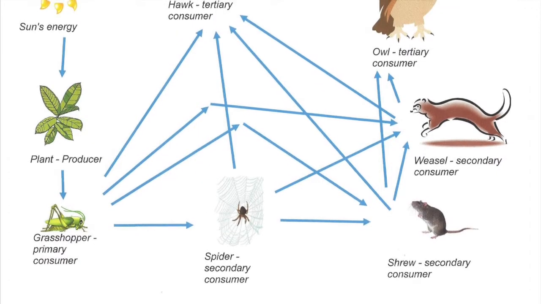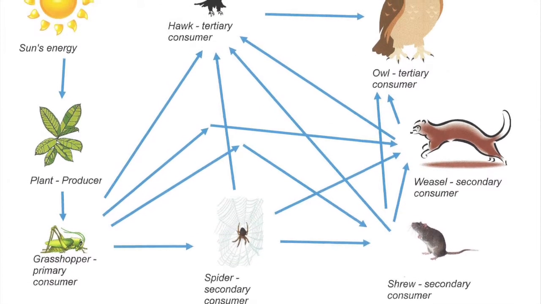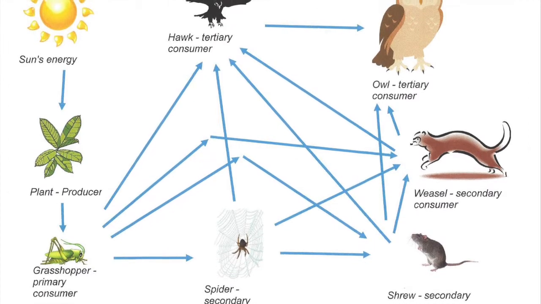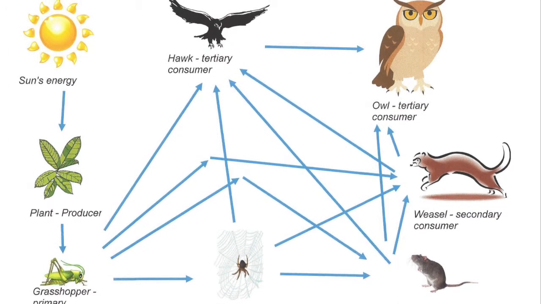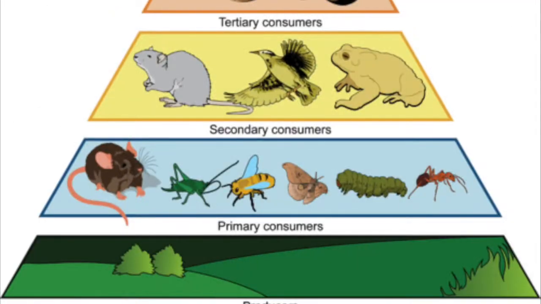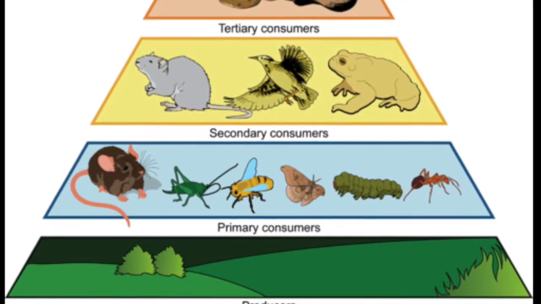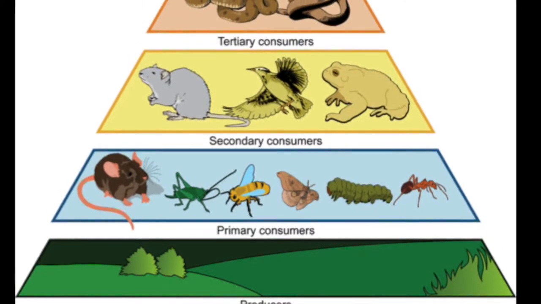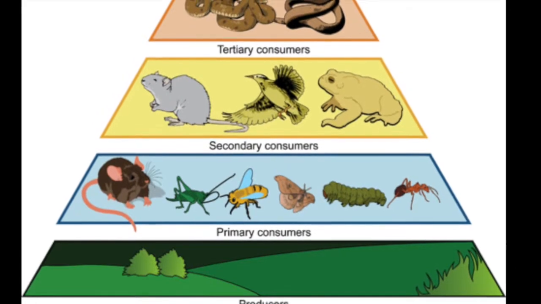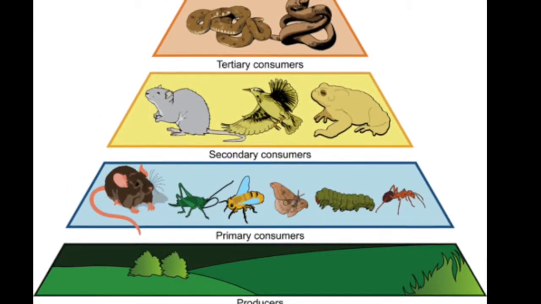Food webs. In most ecosystems, feeding relationships are much more complicated than the relationships described in a single simple chain. One reason for this is that many animals eat more than one kind of food. Trophic levels in ecological pyramids. Each step in the food chain or food web is called a trophic level. Primary producers always make up the first trophic level. Various consumers occupy every other level.